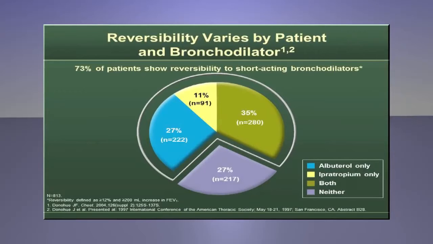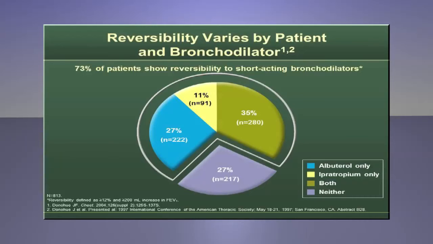Results from a study of more than 800 patients with COPD showed that 73% of patients demonstrated reversibility, as defined by an increase in their FEV1 of 12% or more and 200 milliliters or more. Reversibility varied in response to different bronchodilators and by patient.